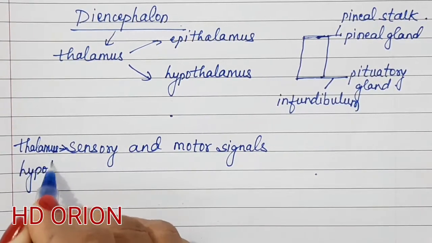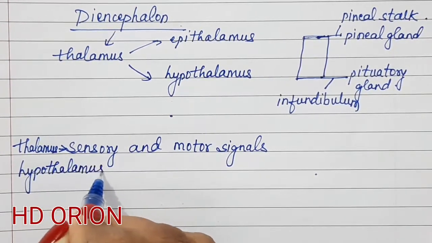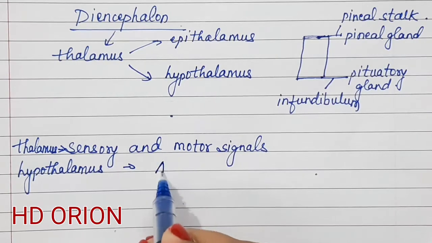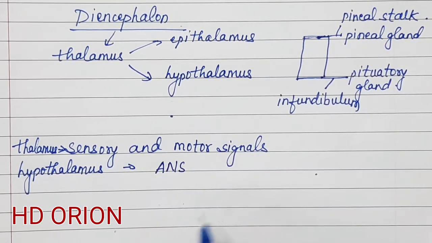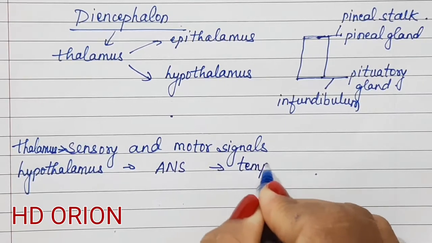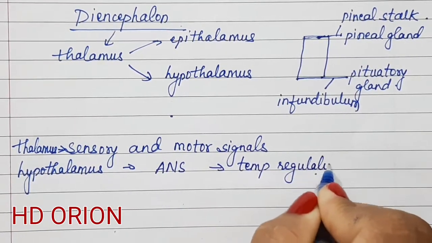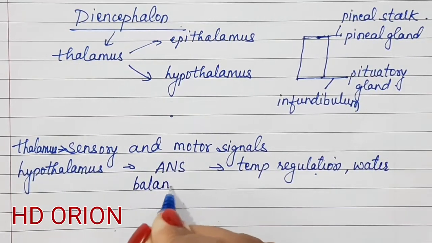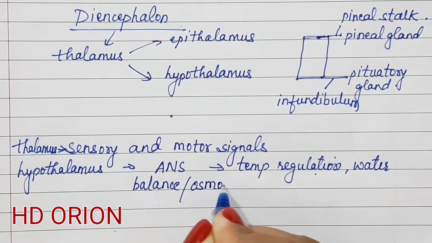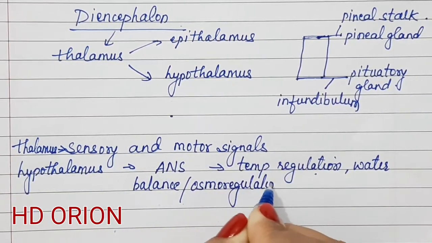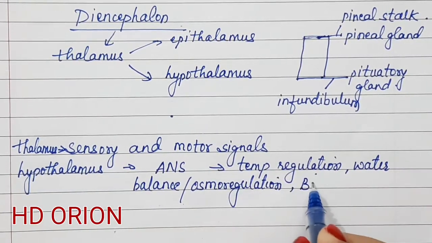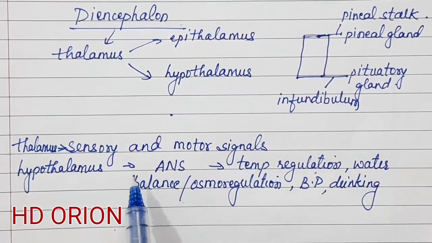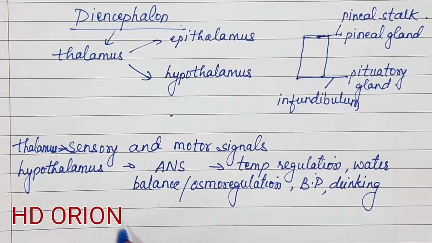While the hypothalamus is the control center for the internal control mechanisms. We also call it the autonomic nervous system, and it is associated with temperature regulation, water balance, which we also call osmoregulation, blood pressure, drinking of water, etc. So it is the reflex control center, and it is also associated with all the emotions.